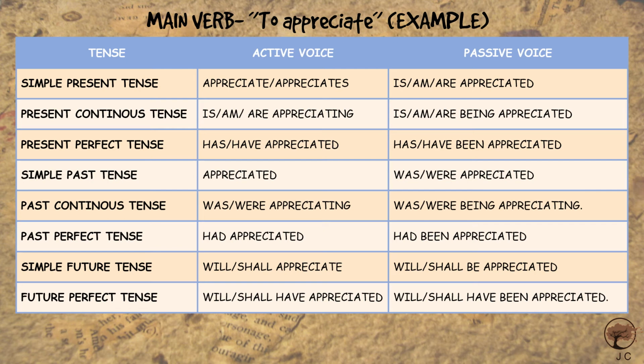In passive voice, it will be is or am or are being appreciated. So "being" is introduced here. Now present perfect tense. Has or have appreciated, has or have been appreciated. "Been" here has been added, right? Now come to the simple past tense. Appreciated in active voice and in passive voice was or were appreciated. Past continuous tense in active voice was or were appreciating, in passive was or were being appreciated.